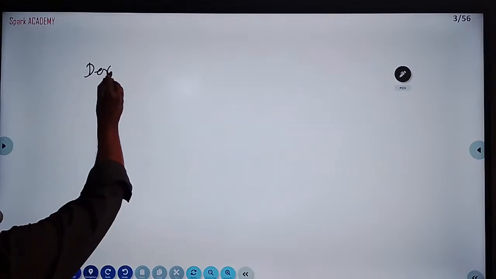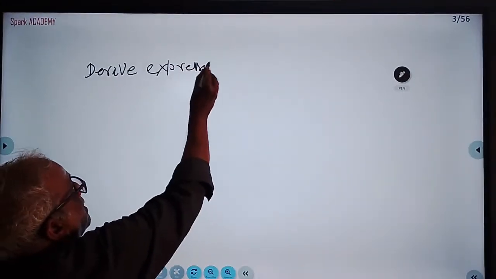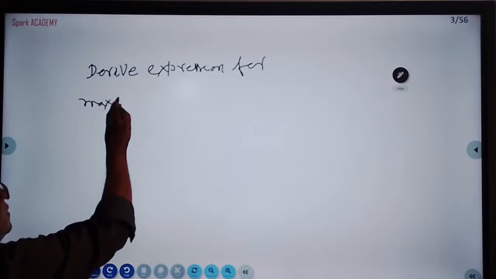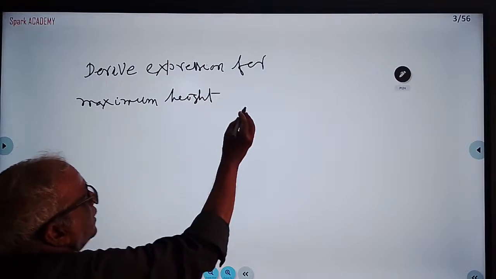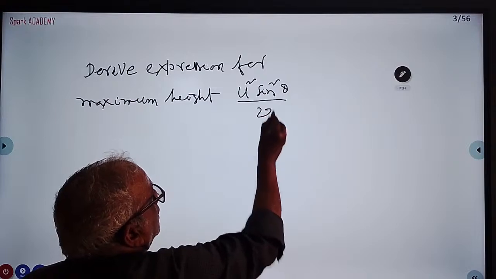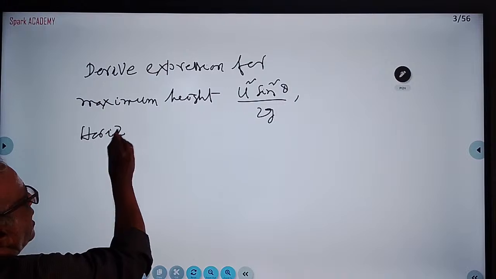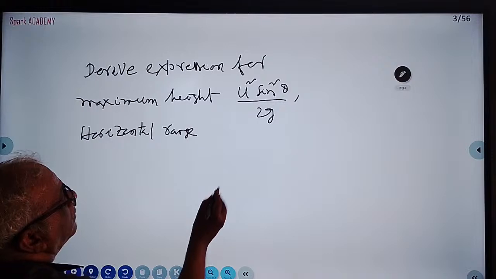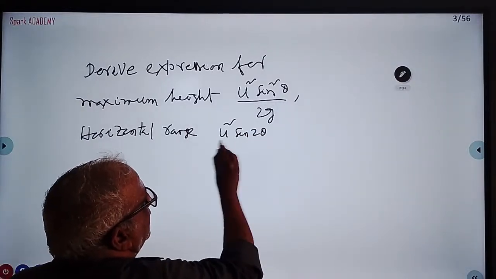Derive expressions for maximum height, u square sin square theta by 2g, and horizontal range, u square sin 2 theta by g.